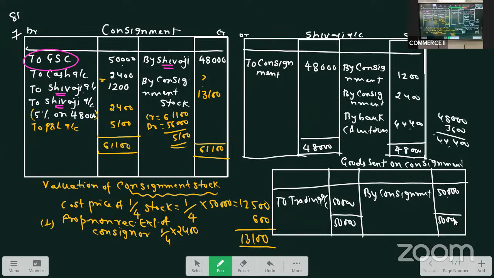Then Shravan sold 45 TVs for rupees 7,50,000 and paid 10,000 as shop rent. Shop rent is an expense paid by consignee. But is it recurring or non-recurring? Then the answer is it is a recurring expense. Shop rent we have to pay every month. So this item we will not include at the time of valuation of unsold stock.